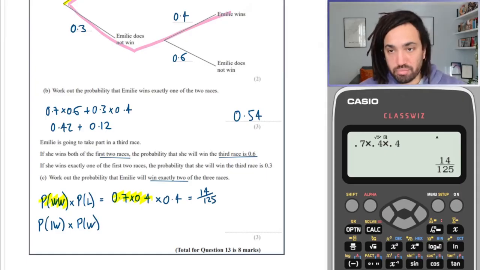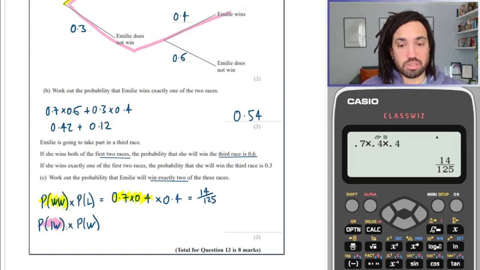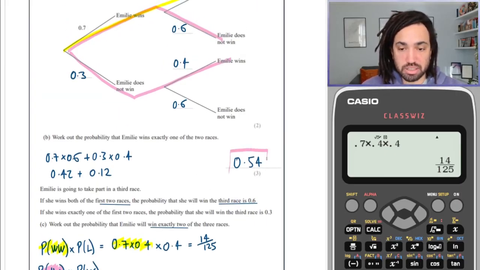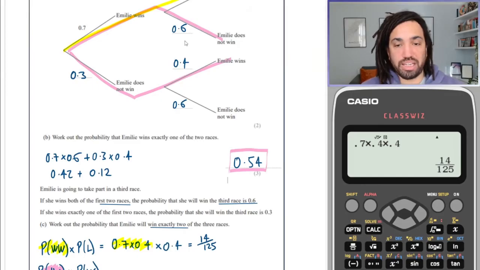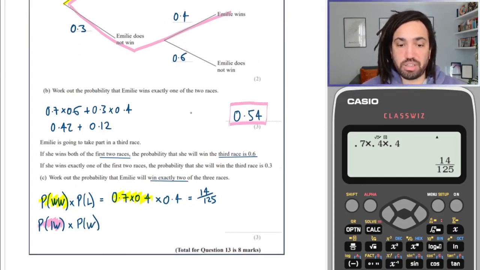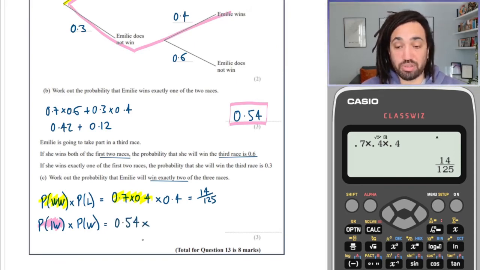Now, the chance she wins exactly 1 from her first 2, well, we've actually already worked that out. It's this. That was her winning exactly 1 from her first 2. So there's no point us doing any more work than we need to, so let's just use that as the chance that she's already won 1 exactly from her first 2.